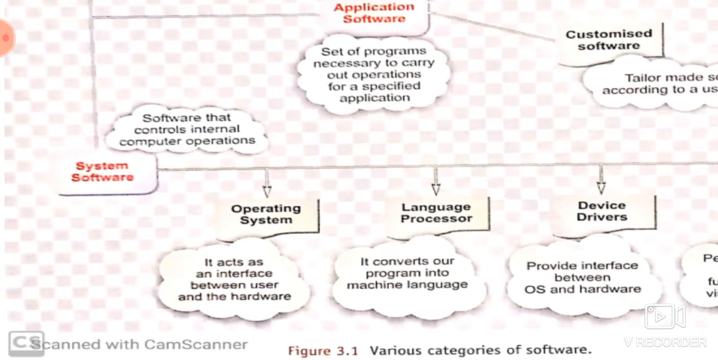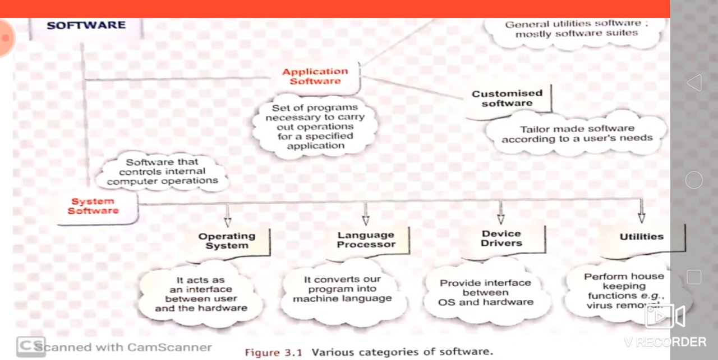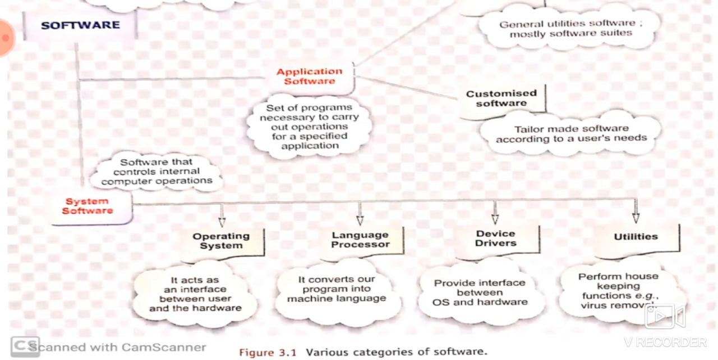Now come to system software types. System software can be categorized into four parts: first is the operating system, second is language processors, third is device drivers, and fourth is utilities. In short, you can see the definitions here. The operating system acts as an interface between the user and the hardware. The language processor converts our program into machine language. Device drivers provide an interface between the operating system and hardware. And utilities perform housekeeping functions like virus removal. These are all the definitions in short.